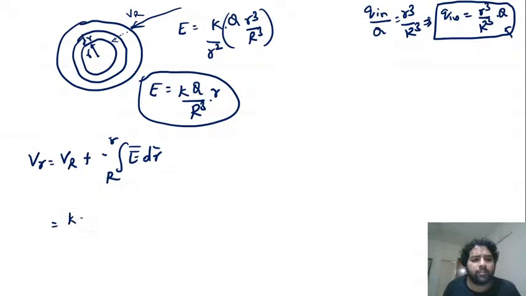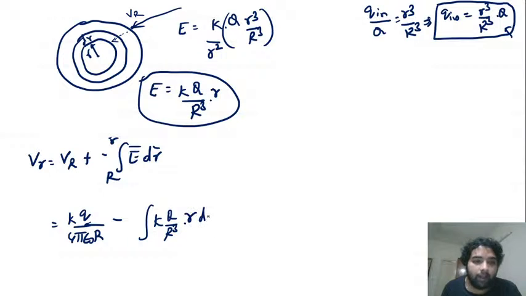We know the value of V_R is kq by 4 pi epsilon naught R, the capital R, plus minus integration of kq r by capital R cube into dr from capital R to small r. So this is the formula, guys.